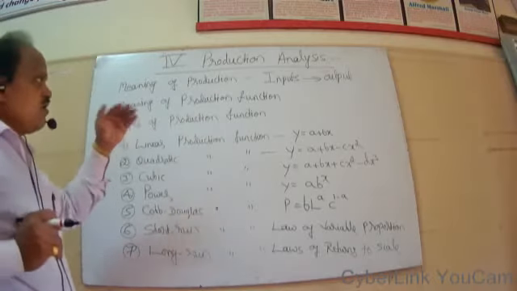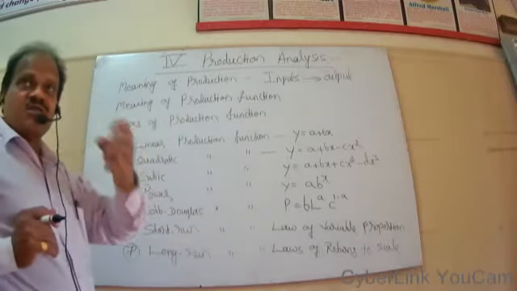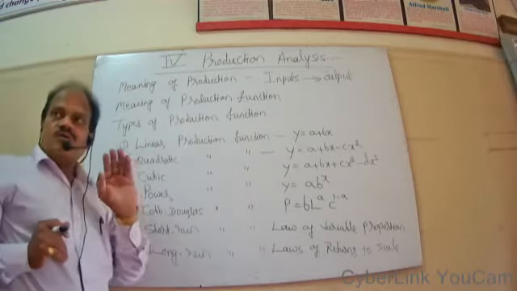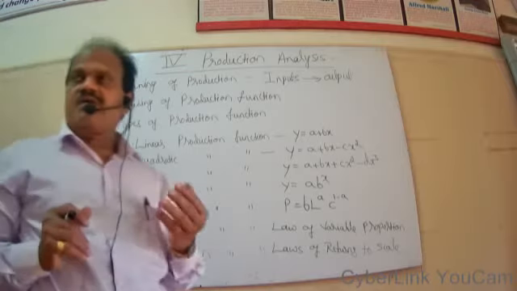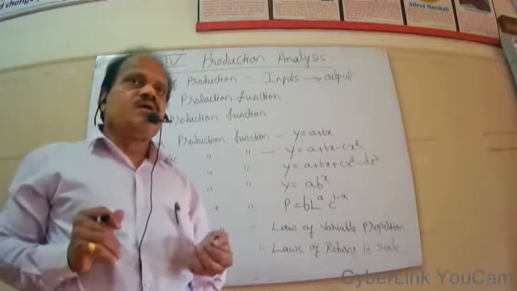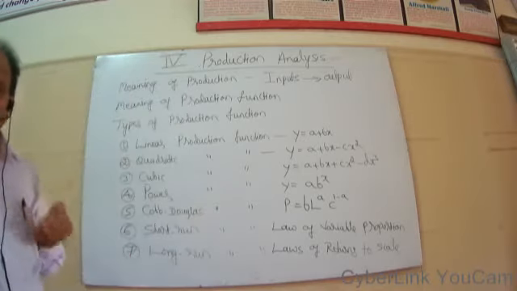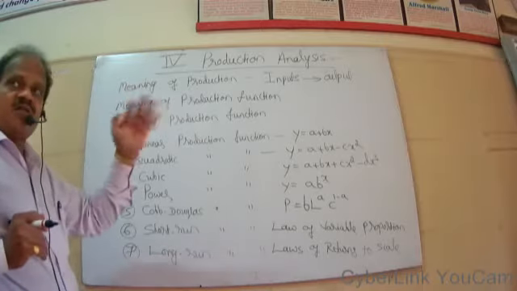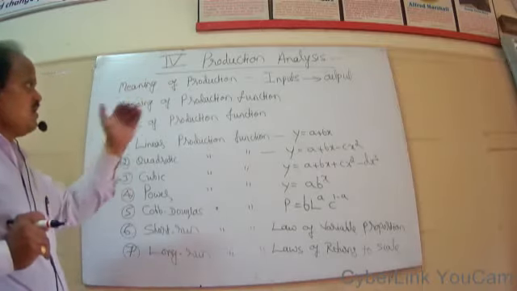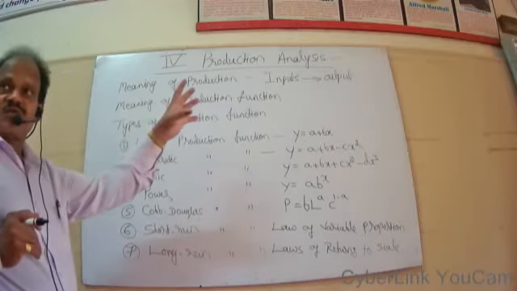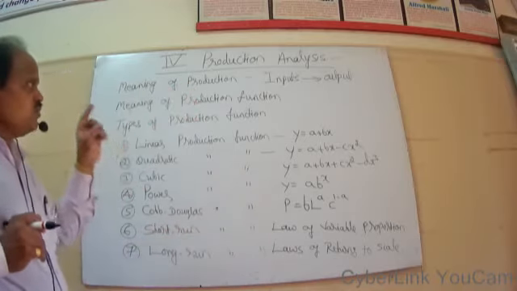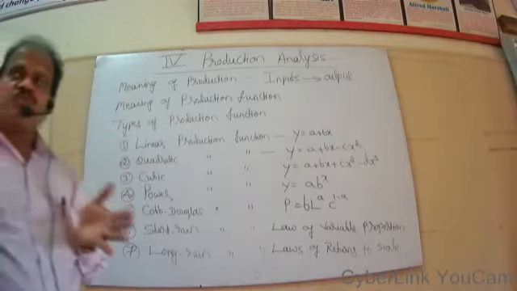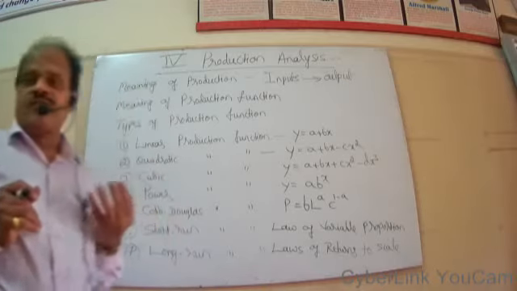So we can add or create utility to a commodity or a service with the process of production. You know different forms of utility. For example, we have form utility, place utility, time utility, service utility, like that. So all these things help to either add or increase the quantum of utility to a commodity or a service. It increases the usefulness of that commodity or service. So these things would help to satisfy our wants.